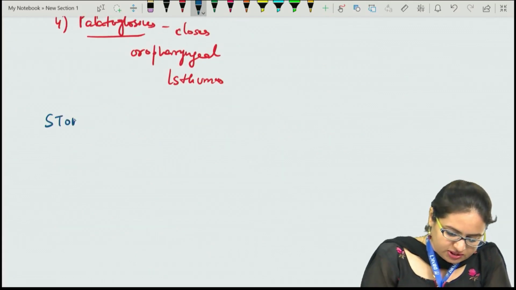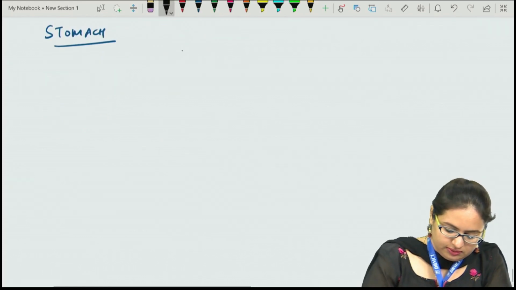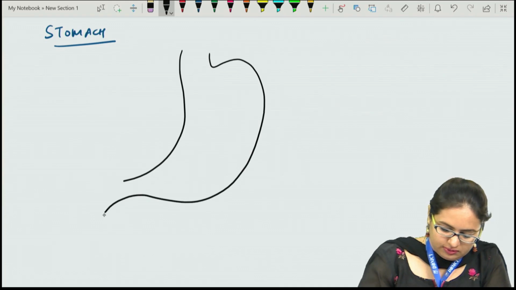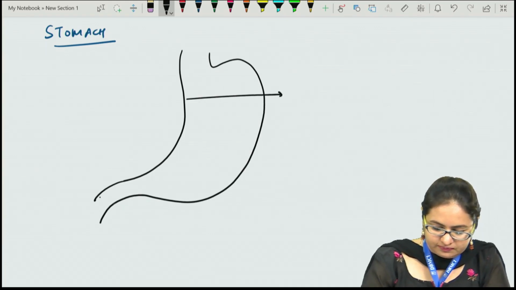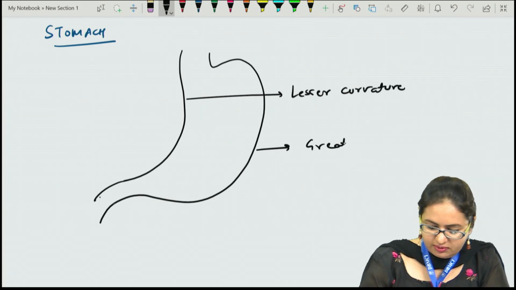When we talk about the stomach, this is the lesser curvature, and this is the greater curvature of the stomach.